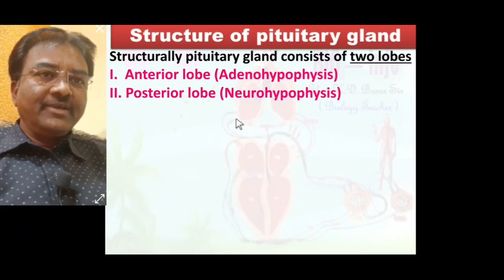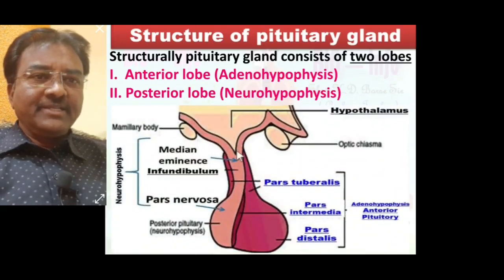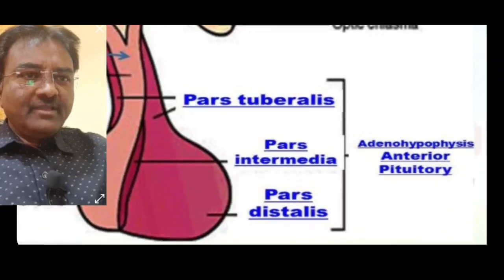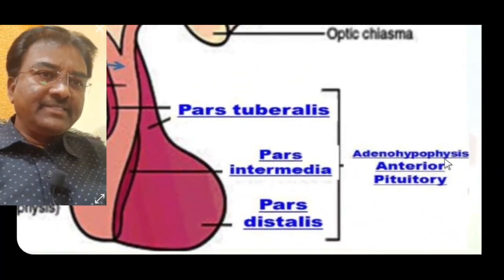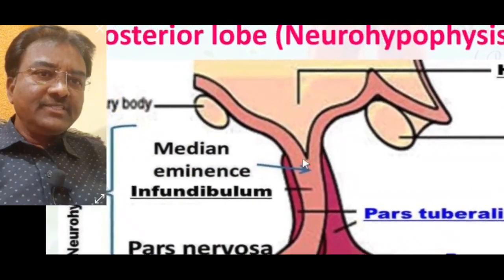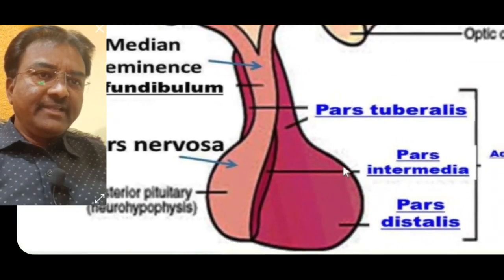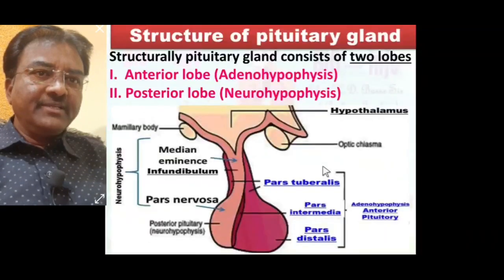Seen here in the diagrammatic representation, this is the adenohypophysis, anterior pituitary, and this one is the neurohypophysis, posterior pituitary.